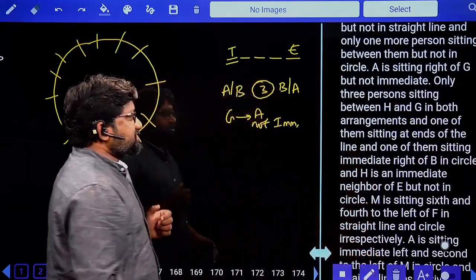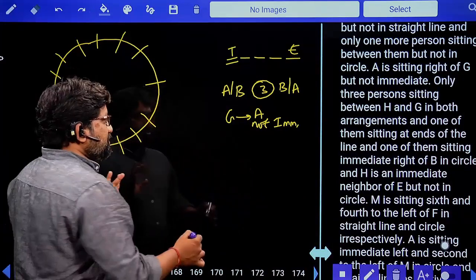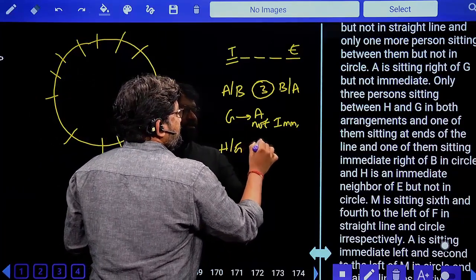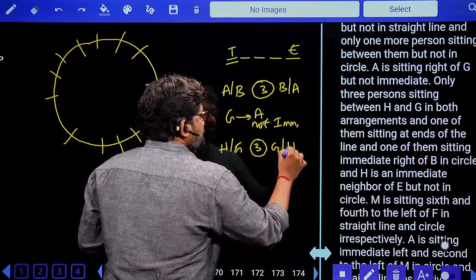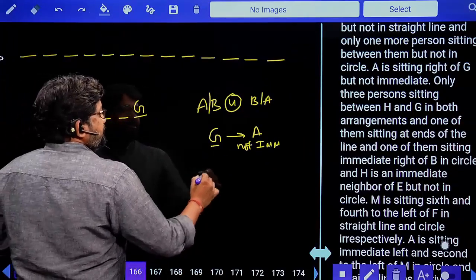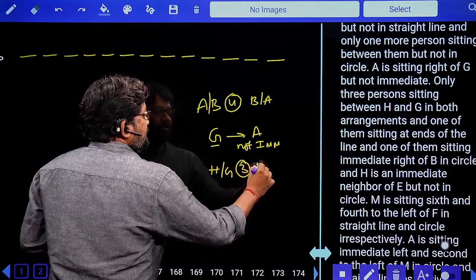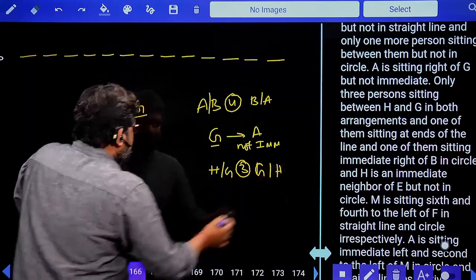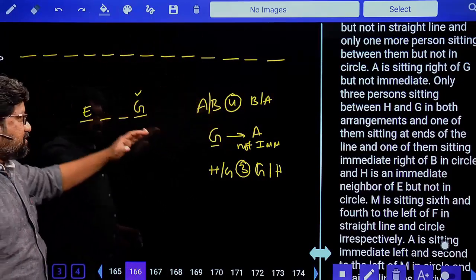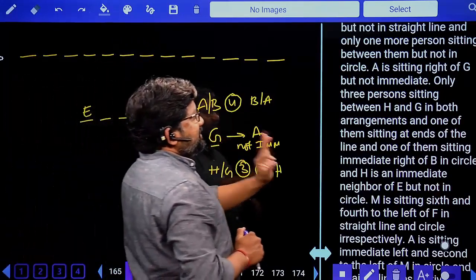Only three persons are sitting between H and G in both arrangements. Write down fast, both arrangements 1 and 2: three persons between H and G. Already you have G here. So this H can be to the right-hand side of G or to the left-hand side of G, but we are not sure. So we'll wait till the end of the clues.